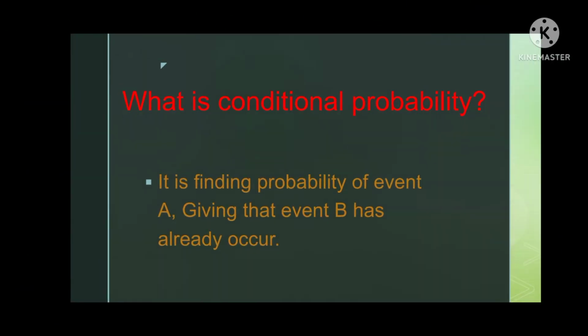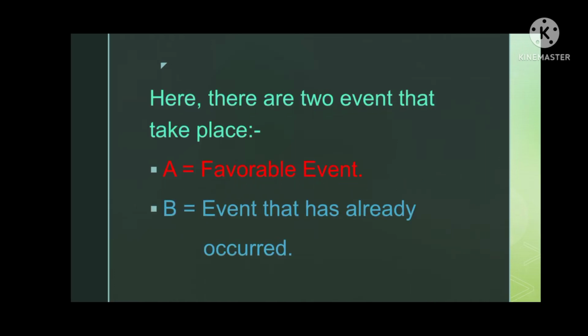So the very first question that arises in our topic is, what is conditional probability? It is finding the probability of event A given that event B has already occurred. So here there are two events that take place: event A, which is a favorable event and whose probability we have to address, and event B, which has already occurred and is given in the question.